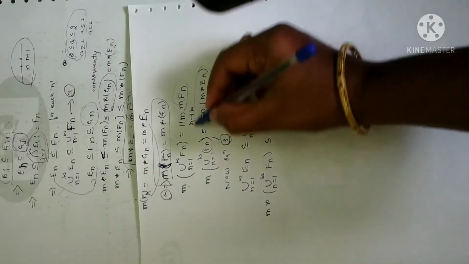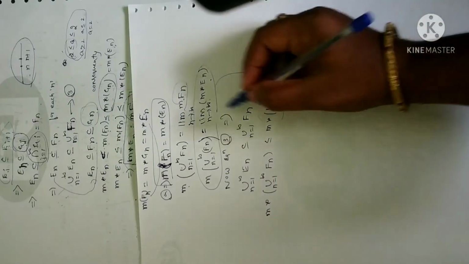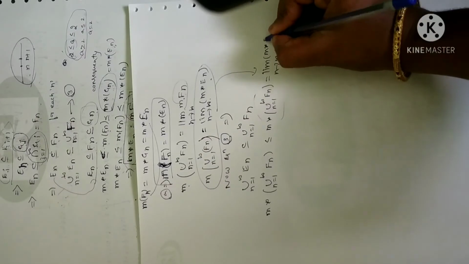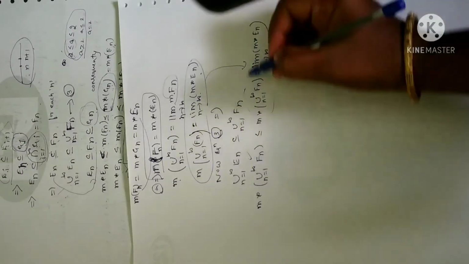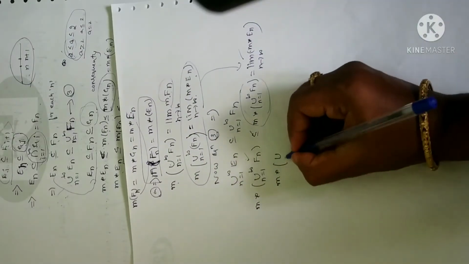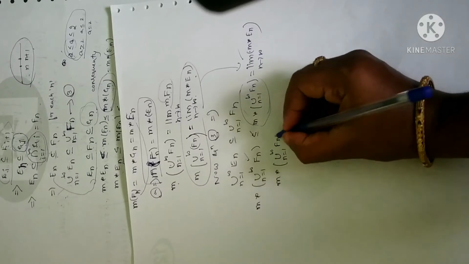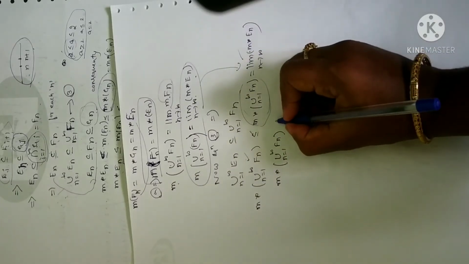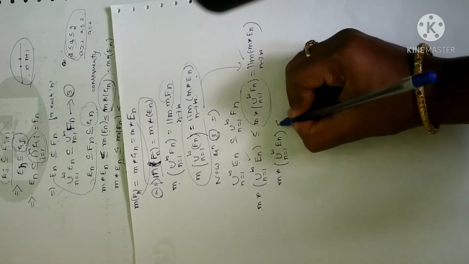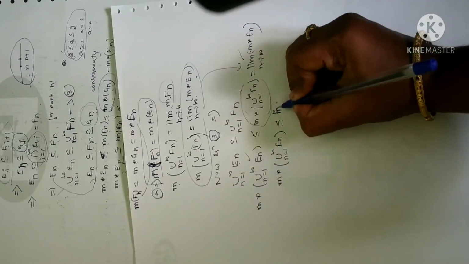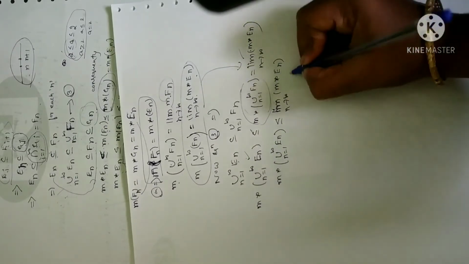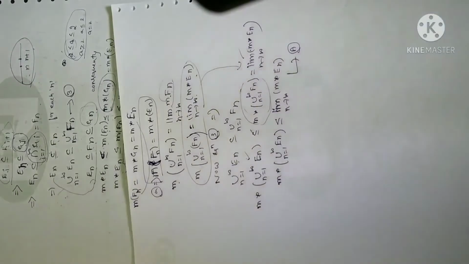Now from this expression I can rewrite this as m star of Fn as the limit as n tends to infinity of m star of En. Why? Because I can replace this value with this. So with this, the above equation becomes m star of En is less than or equal to the limit as n tends to infinity of m star of En. Let me call this equation A.